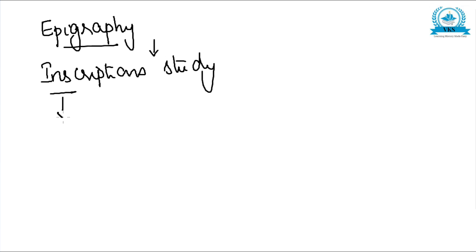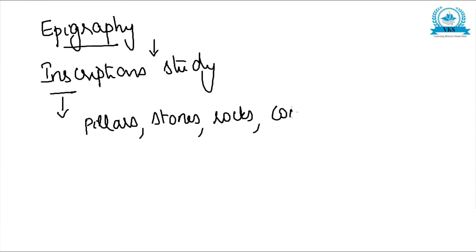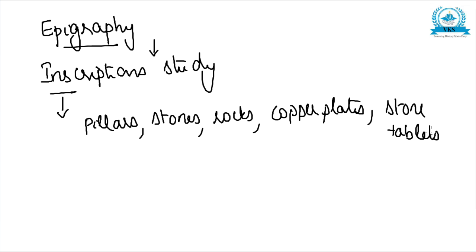Inscriptions were inscribed on pillars, stones, rocks, copper plates, then wooden or stone tablets. All these things were used for inscriptions, and studying these inscriptions is called epigraphy.